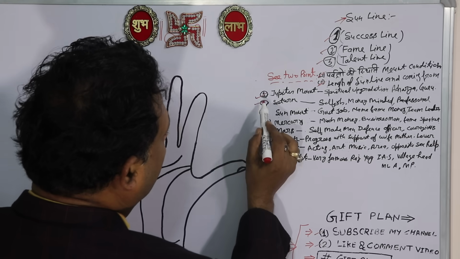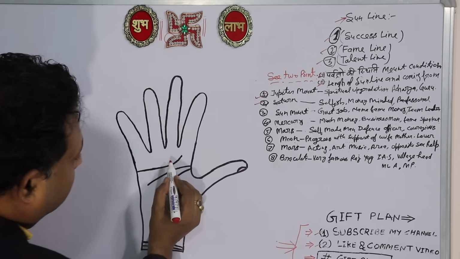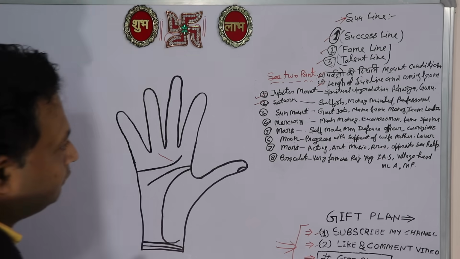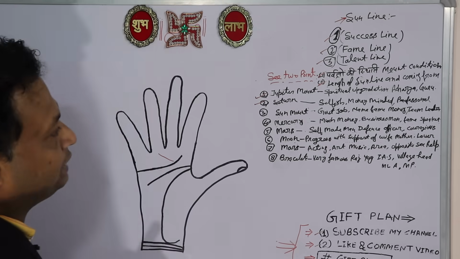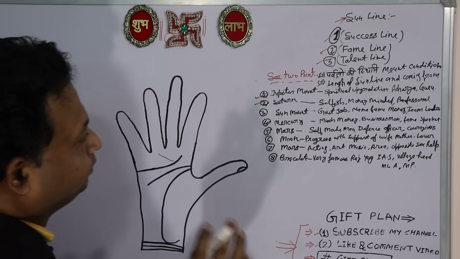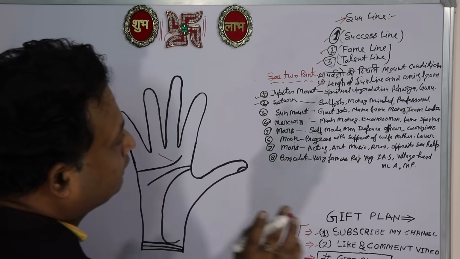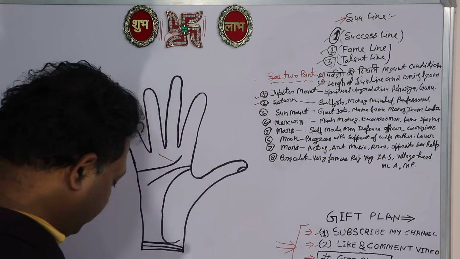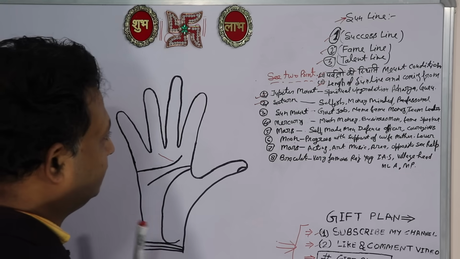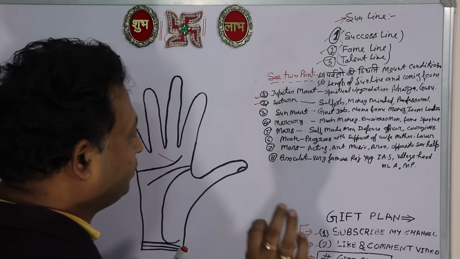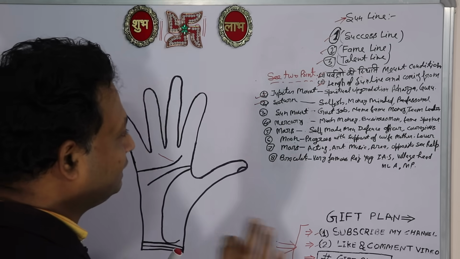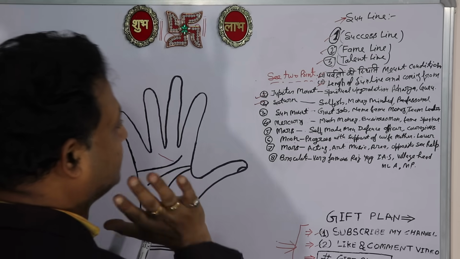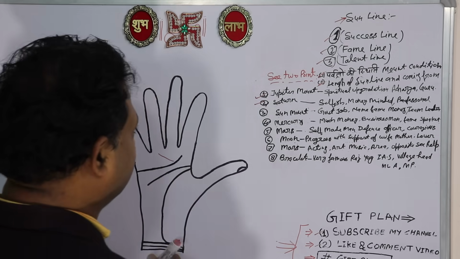And second, if the sunline is coming from the Saturn mount, this type of person will be selfish and money minded, and very, very professional. This type of person will see only money, he will not see any person. He will be a selfish and money minded person.